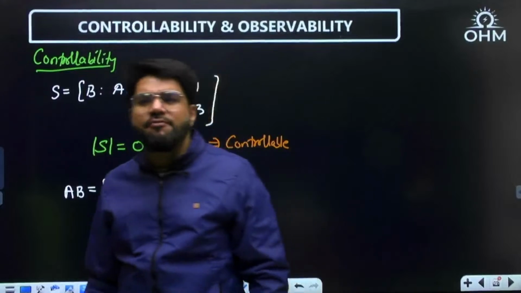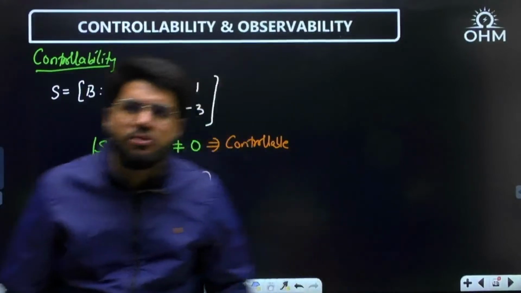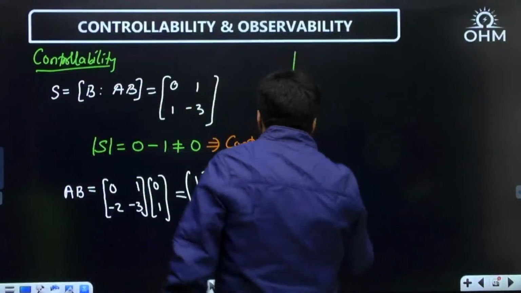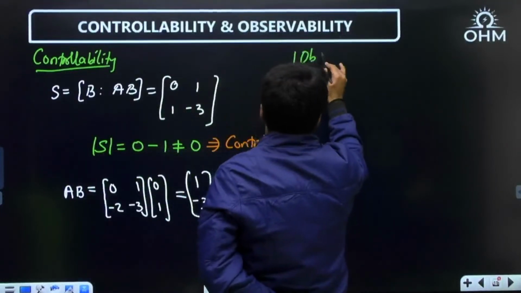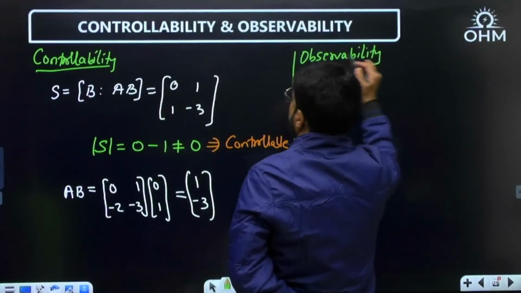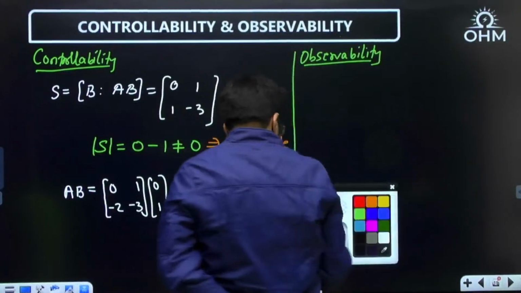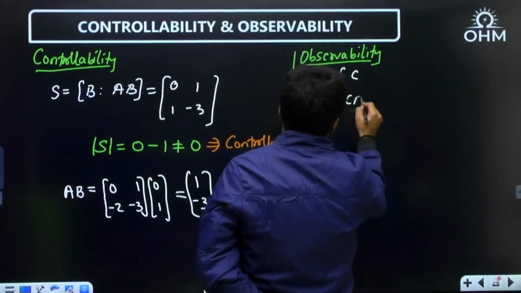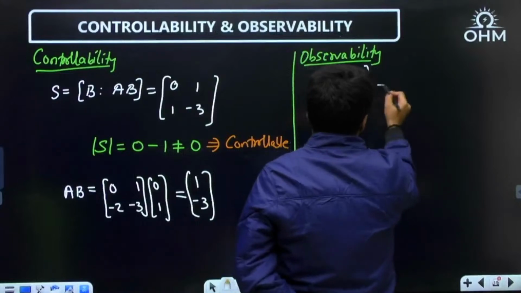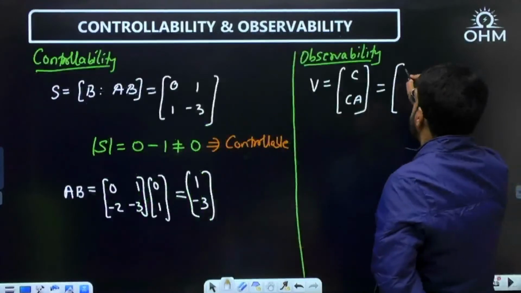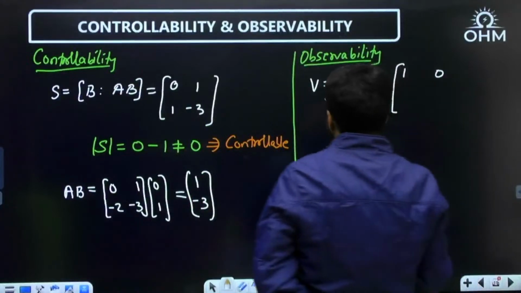And then for CCF form, there is a shortcut for observability also. How? First, let us test it. Let us check on our own and confirm. For observability, we need the matrix V, which is C, CA, second order, so only up to CA. What is the C matrix of the question? It is 1, 0.